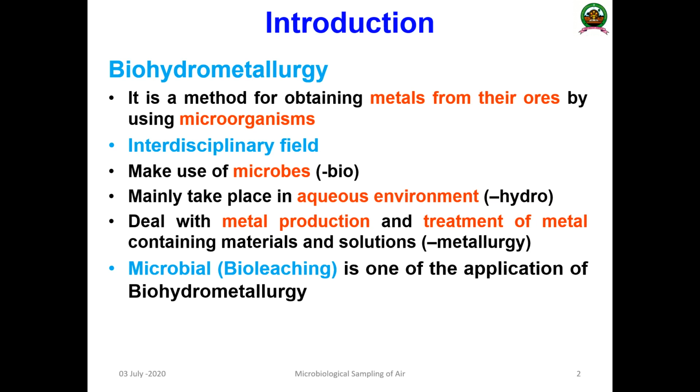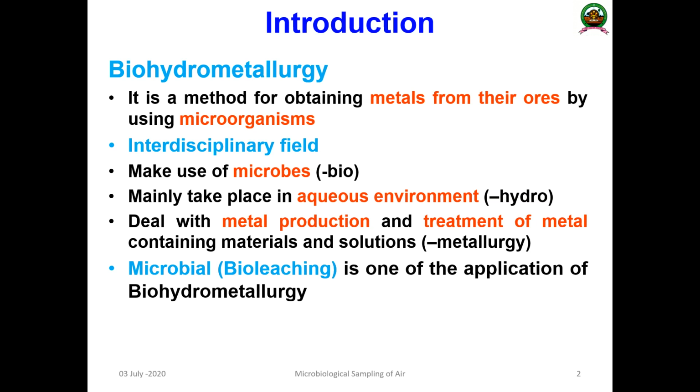And what is metallurgy? Metallurgy is a branch of science which deals with the extraction or production of metal and the treatment of metal-containing materials and solutions. So in this process we are extracting or treating metals in an aqueous environment by using microorganisms, thus it is known as biohydrometallurgy.